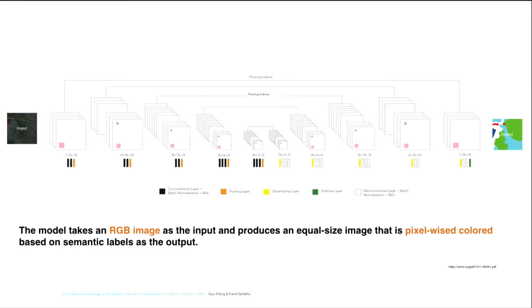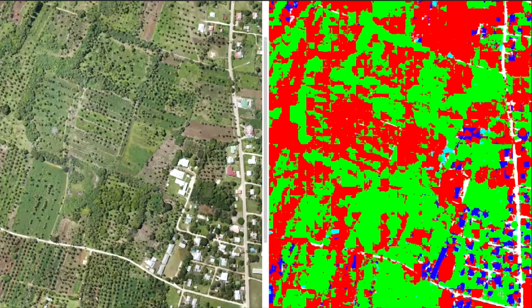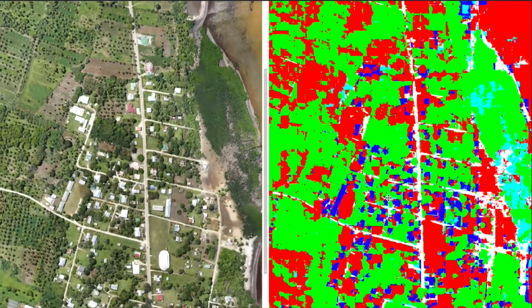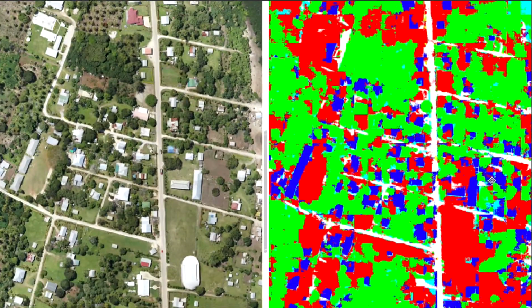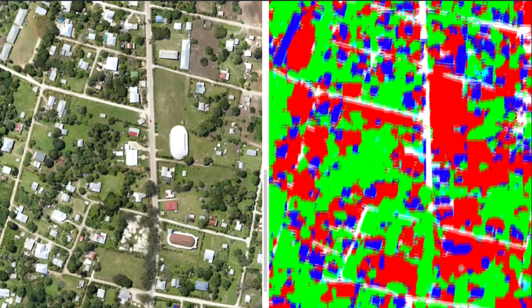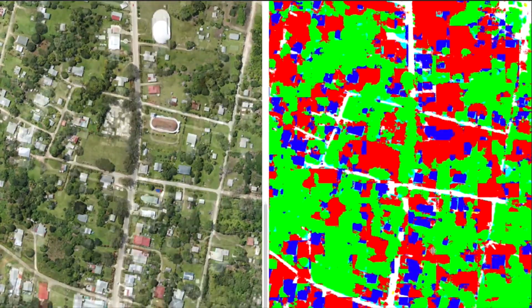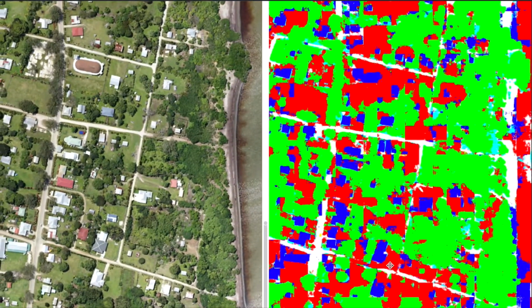The second neural net model consists of convolutional and deconvolutional layers. The model takes an RGB image as the input and produces an equal-size image that is pixel-wise colored based on semantic labels as the output. All the pixels that have the same label are colored identically. The model was trained with these 6 categories: streets, buildings, cars, trees, low vegetation, and background. The result of the model allows us to identify local transportation infrastructure, buildings, and open areas, and in the scenario of natural disasters, to understand the impact on them and inform the proper plan to distribute aid across affected areas.